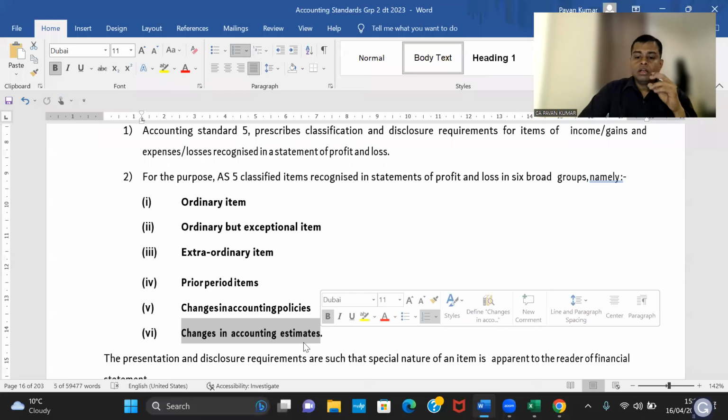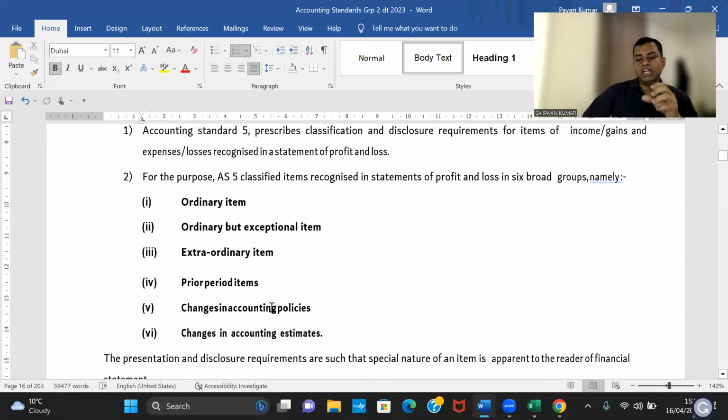Now, this accounting policies is a very dangerous weapon which is used negatively by many entities management. They want to increase profit, they use one accounting policy. They want to decrease profit, they use one accounting policy.